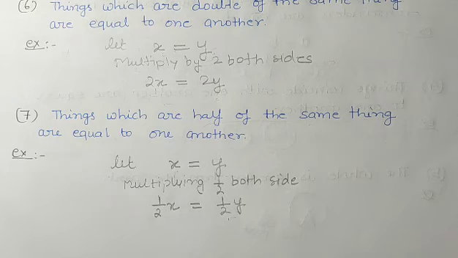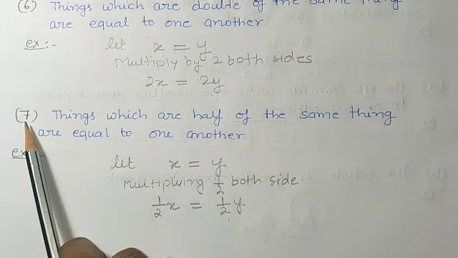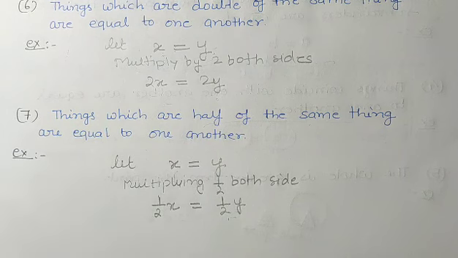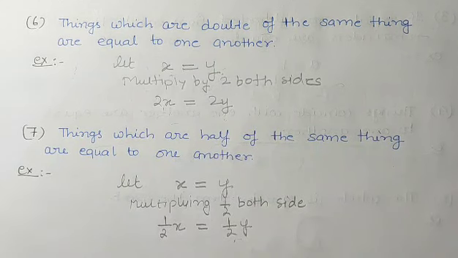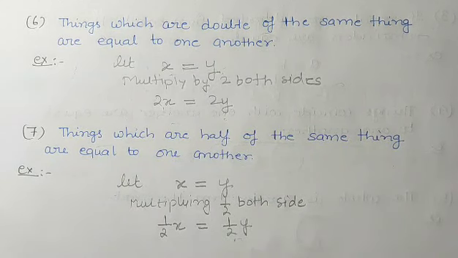More axioms can be possible there, more statements are possible. So here in axioms, one important thing is there. In axioms, sequence is not important. Here we have studied 7 axioms which are enough according to your syllabus.